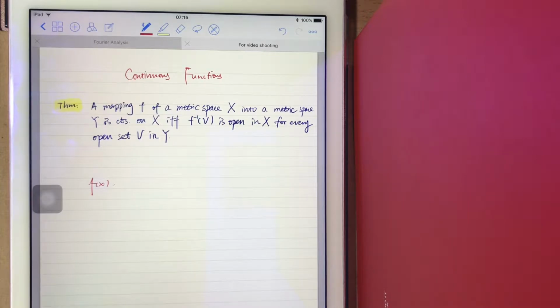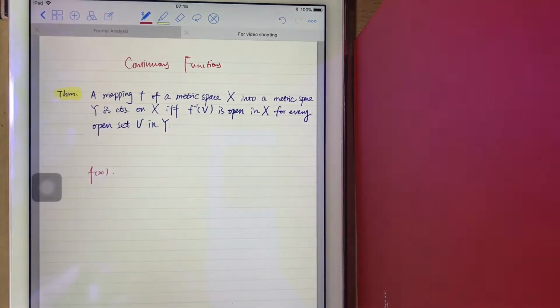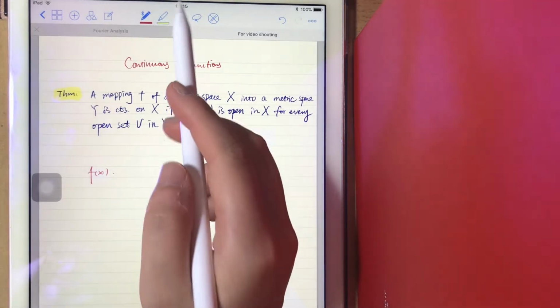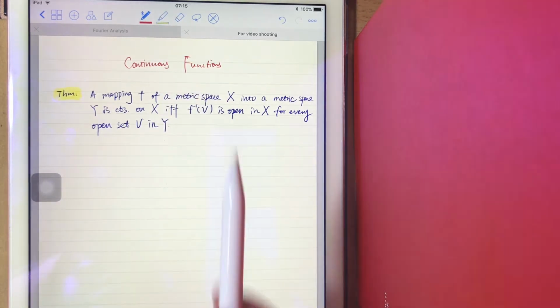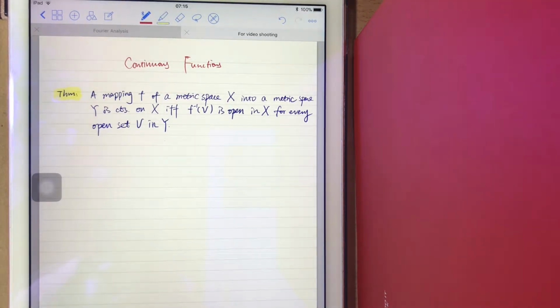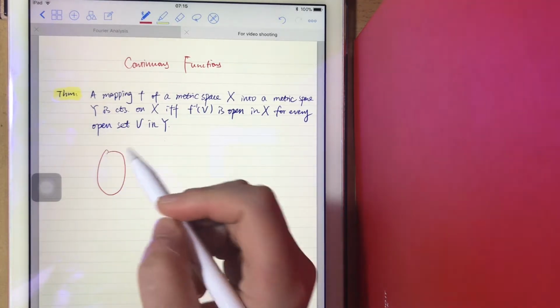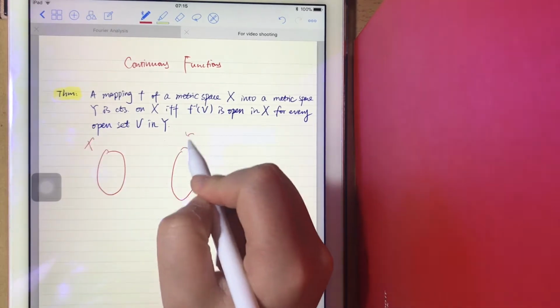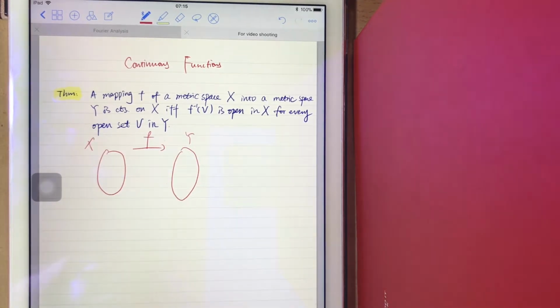But actually there is a theorem of continuous functions, another way to verify whether a function is continuous. The theorem says a mapping F of a metric space X into a metric space Y is continuous if and only if F inverse of V is open in X for every open set V in Y. That is to say, if we have X and Y, and F maps X into Y, how are we going to verify if F is a continuous function?